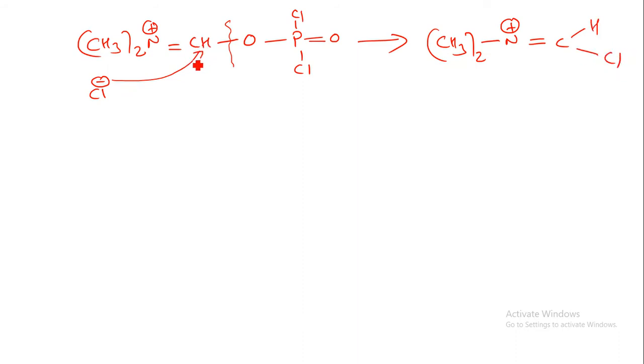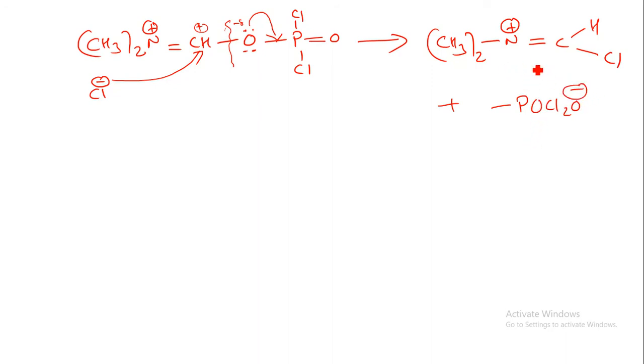So why does this H and Cl happen? Because we can say that this is oxygen, which is having a lone pair of electrons, and it will make a bond over here. So this bond will be broken down, so here we can have a partial positive charge, and this is having a negative charge which makes a bond over here. So Cl, which is having a negative charge, will attach towards the positive charge. So what is left from this molecule is PoCl2O minus charge.